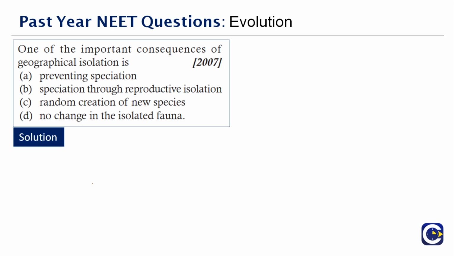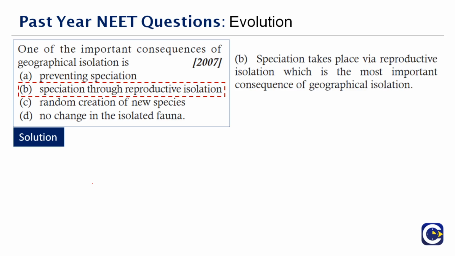Okay, what will happen? We're talking about geographical isolation. What will be the consequences that we will face? Prevent speciation through reproductive isolation, random creation of new species. So what will be the consequence? Speciation takes place via reproductive isolation, which is the most important consequence of geographical isolation. Therefore, the right answer is option B.